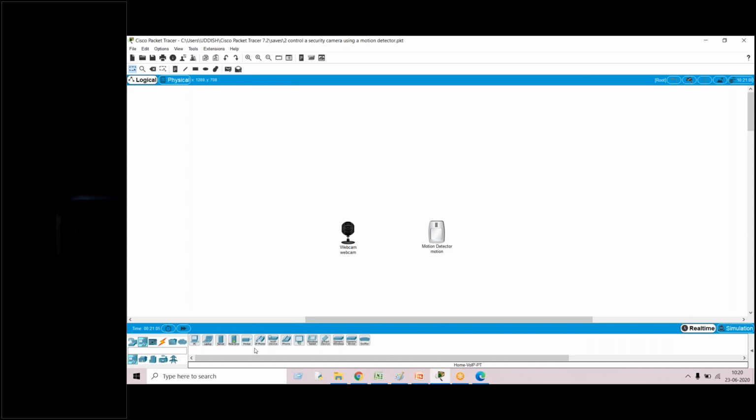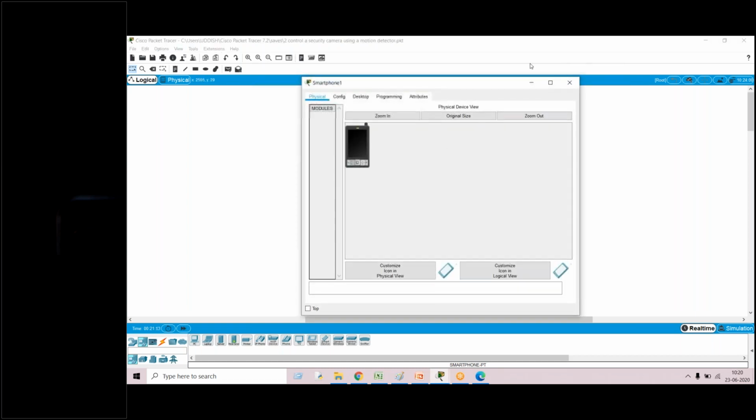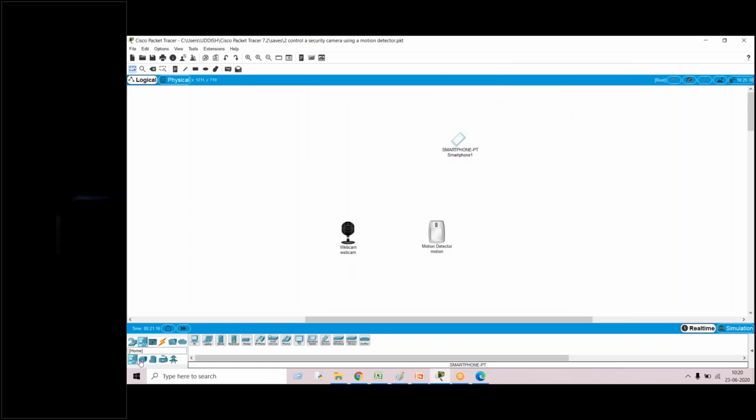Now I'll be controlling this device with the help of a smartphone. The same thing I used yesterday. And for this, again, I'll be using a home gateway. The home gateway can be taken from the network devices, from the wireless type. The specific type is a home gateway.